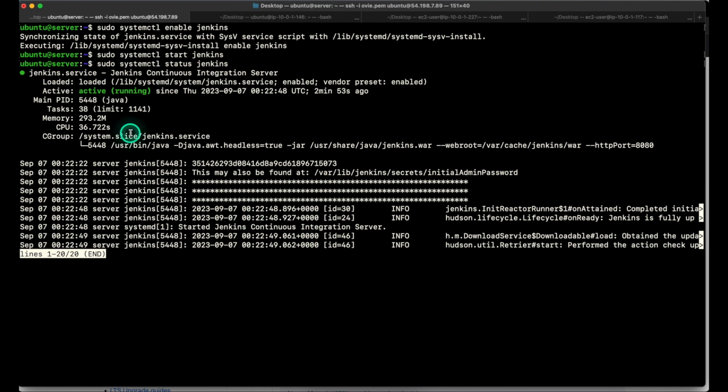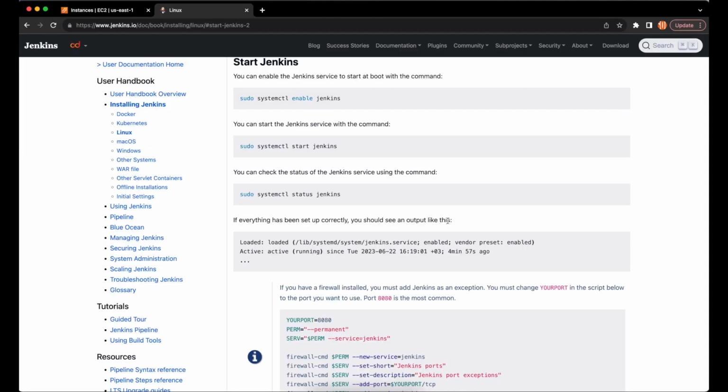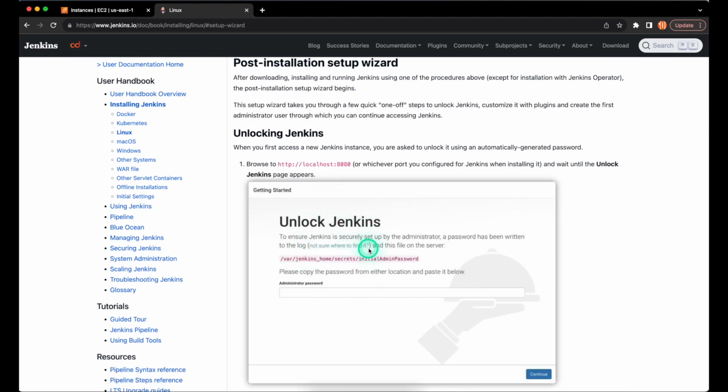We are finally ready to access Jenkins from the browser. To do that, go back to the documentation and click Post Installation Setup Wizard in the table of contents. In the documentation, it is assumed that Jenkins was installed in your local machine. So instead of using localhost, we will use the public IP of our instance and then port 8080. On your browser, make sure it is entered in this format.